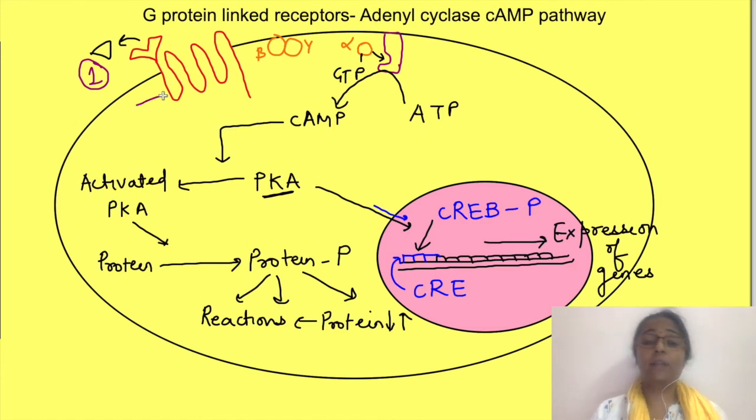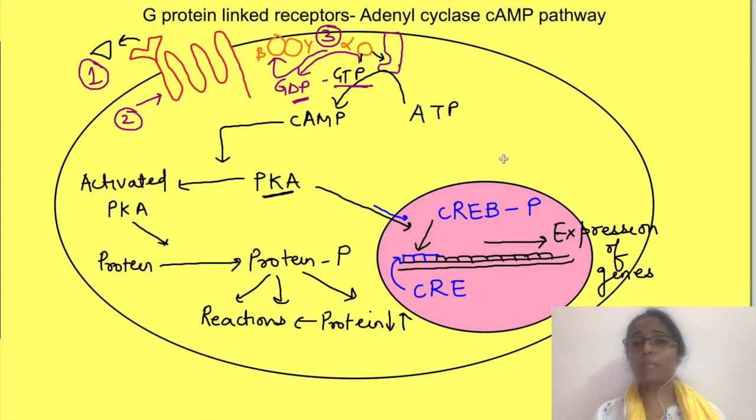One way is that even if hormone is present, the receptor itself may be inactivated. Then G proteins also are inactivated. This G alpha subunit of G proteins has inherent GTPase activity, which converts GTP to GDP. When the activated G protein binds to adenyl cyclase, the GTPase activity is activated, causing conversion of GTP to GDP. And you know that once G alpha binds to GDP, it binds to beta and gamma subunits and becomes inactive again. So only for a very brief period, G proteins remain in activated state. This also inactivates adenyl cyclase.